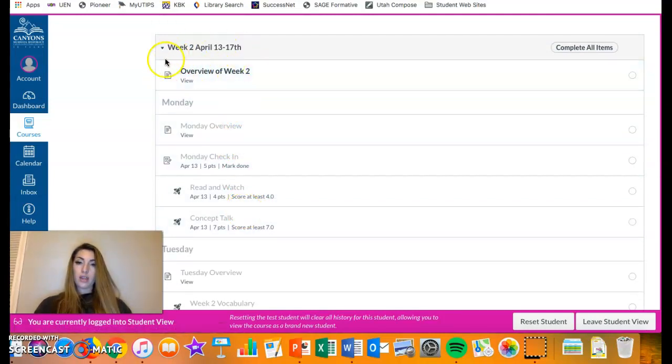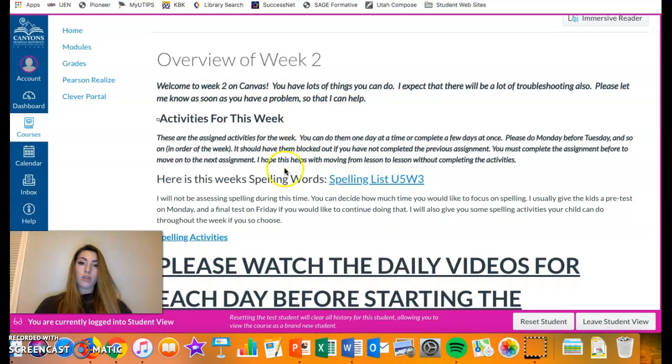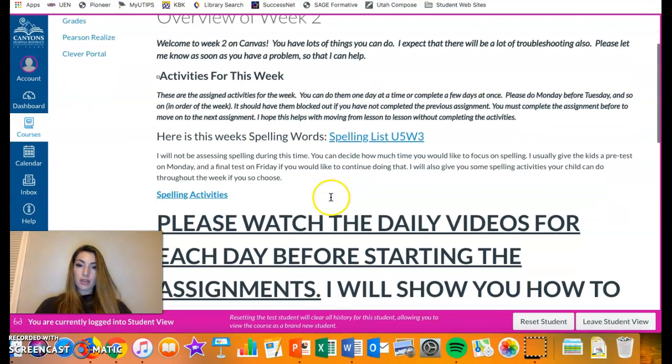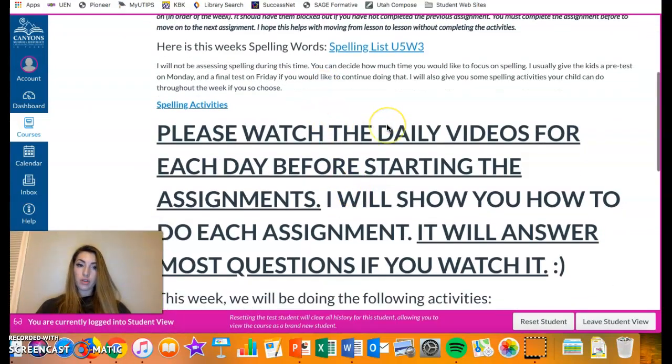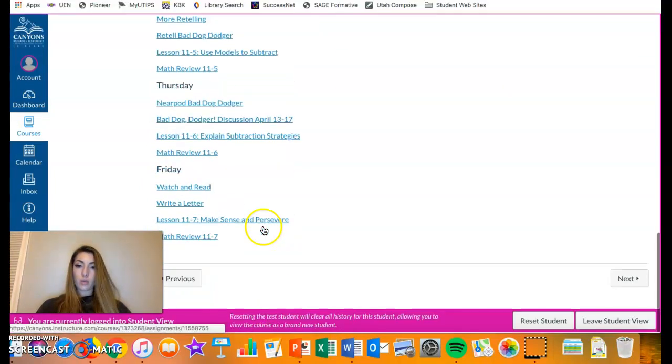So notice the only thing I can click on right here is the overview of week 2. So I'm going to go ahead and click on that. Once I view this, the next thing's going to pop up. So here's this week's spelling words and the activity. So you can go ahead and click on those if you are working on those with your child. And then here is all of the things that we are doing this week.